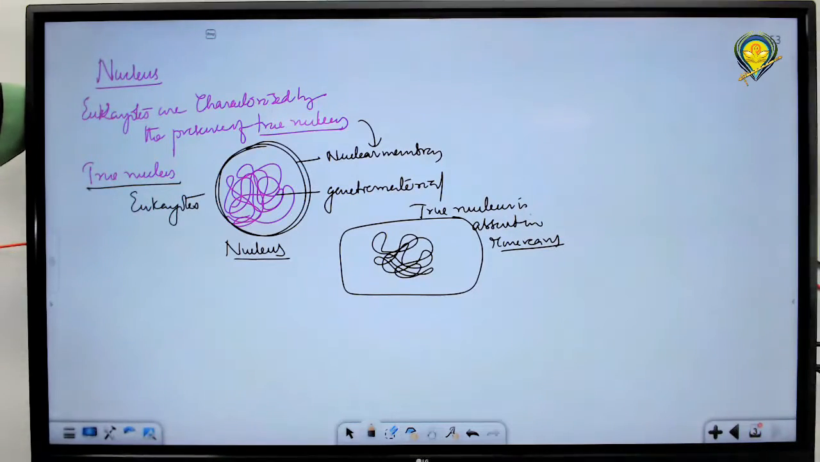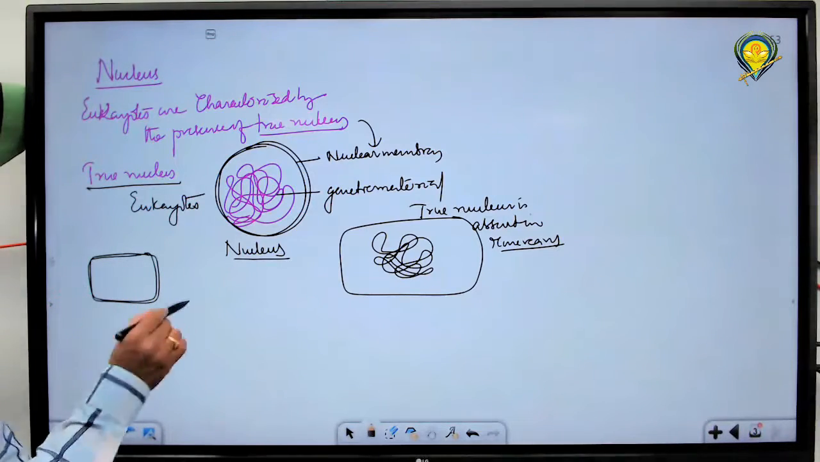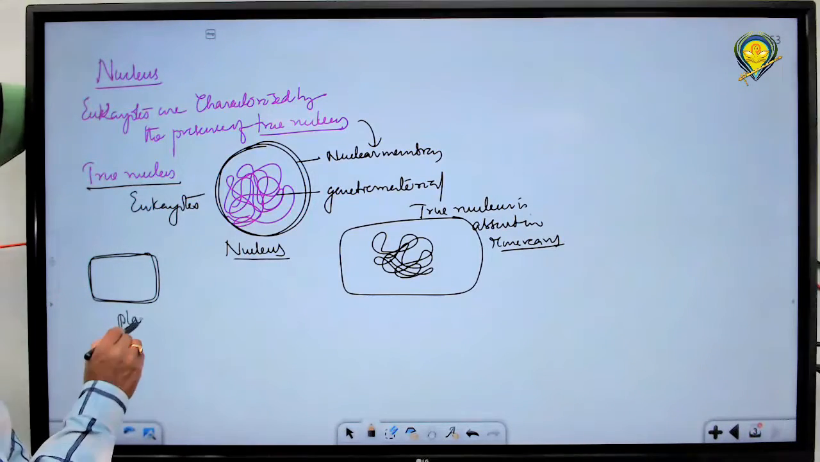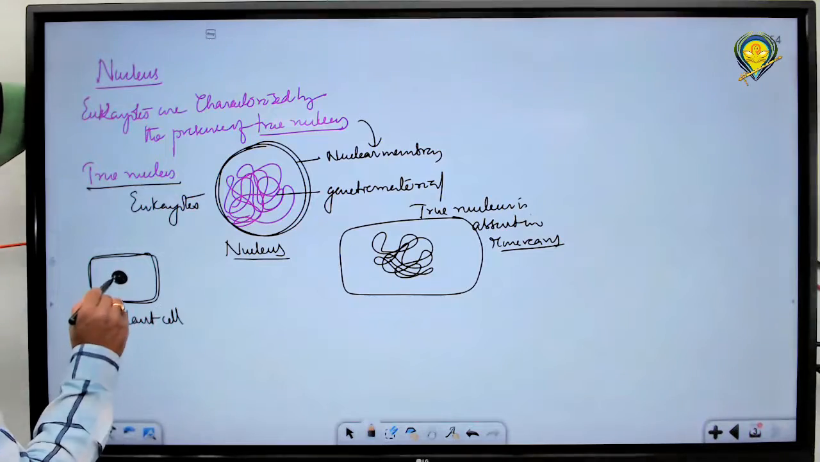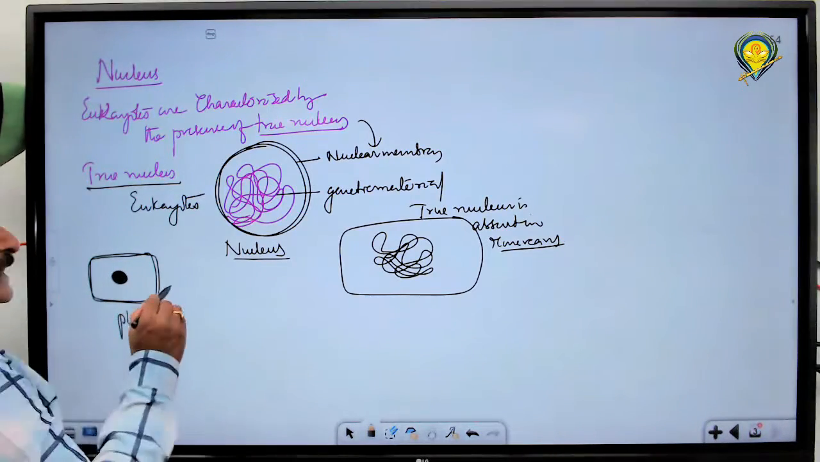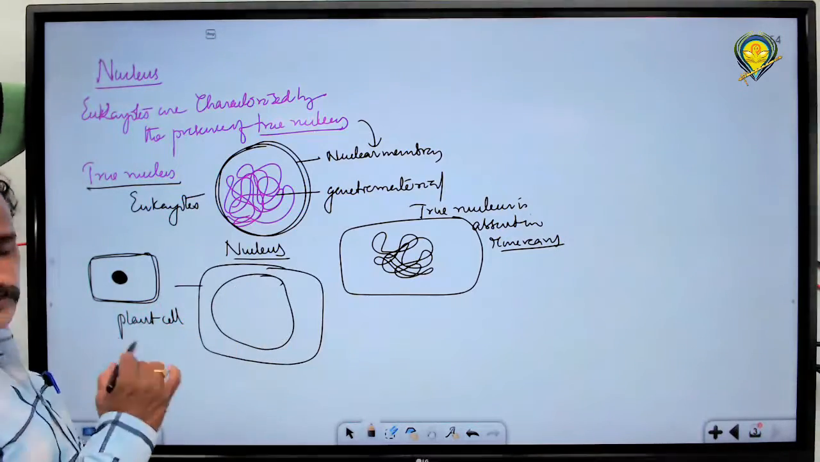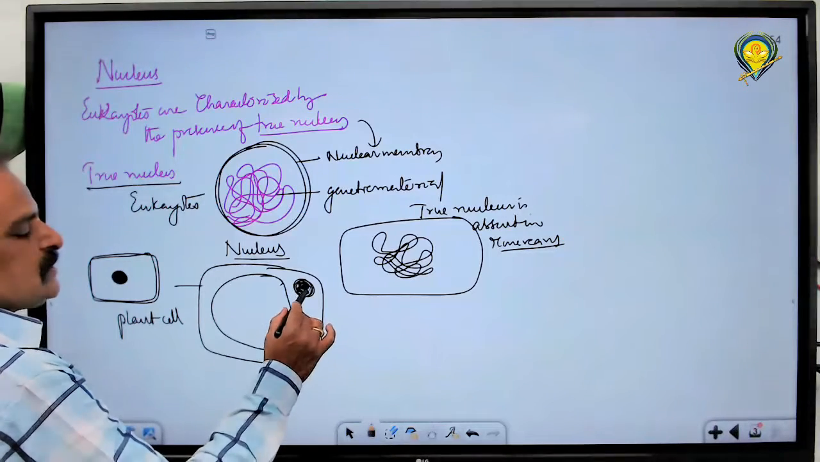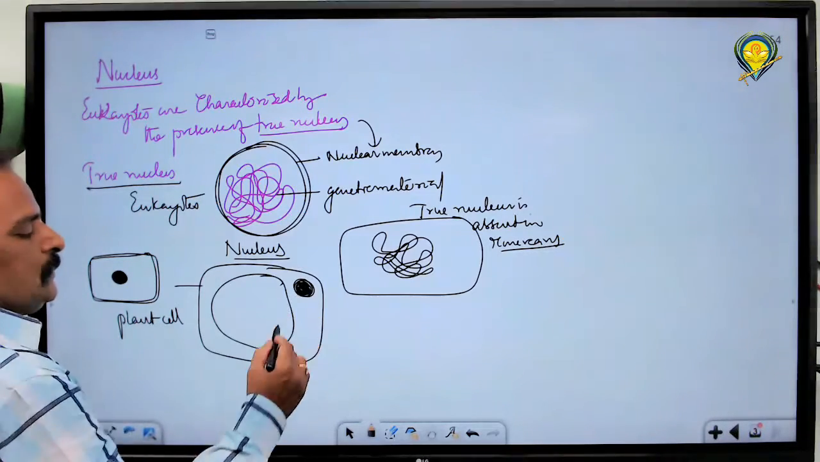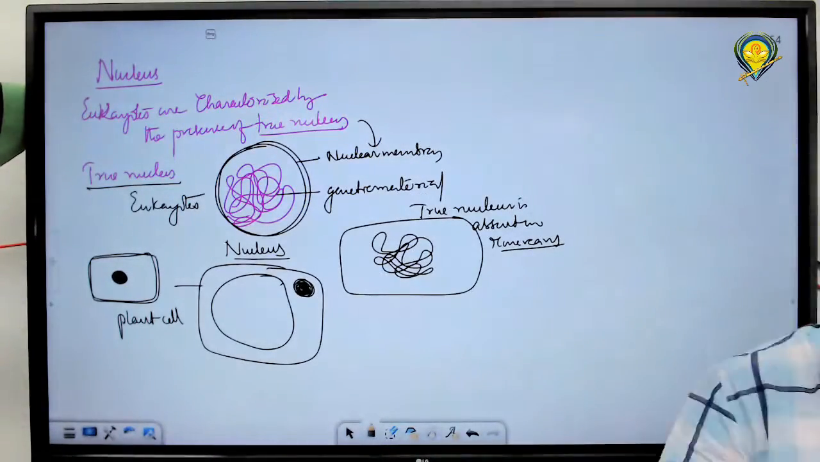Generally, when plant cells are in a young condition, the nucleus is present at the center. Nucleus is present at the center, normal. When the cell becomes aged, what happens? The vacuole occupies the maximum portion, so the nucleus is pushed towards one corner of the cell, not located in the center of the cell. By this you will know that this is a mature cell and this is a young cell.